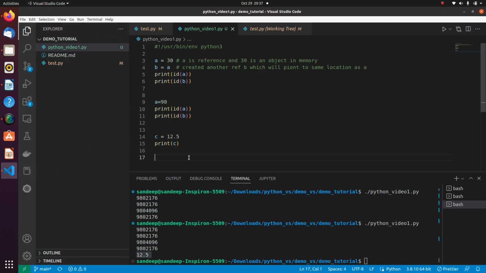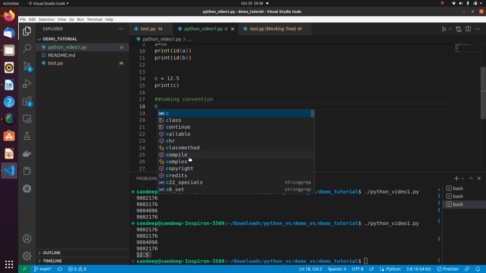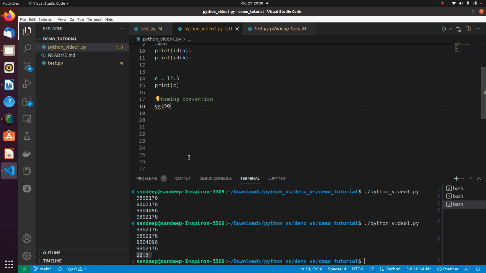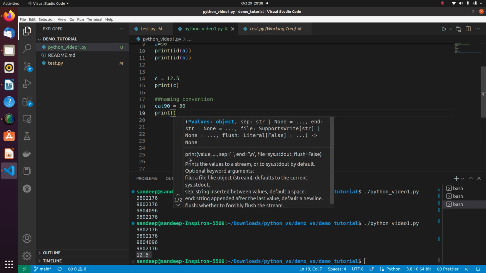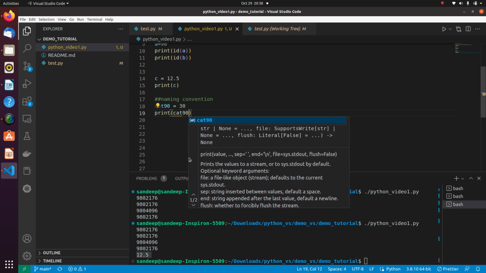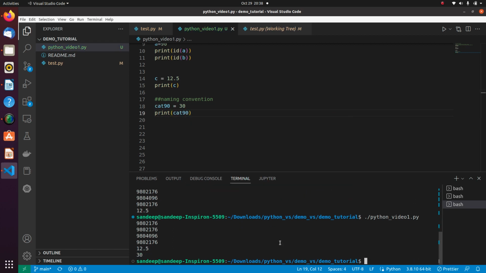So let me go back to my interpreter or Visual Studio Code, and here I need to write naming convention. Let me define a variable, and what I will do is I will just use cat, then I will just say cat90 is equal to 30, and if I print cat90, then you can see it doesn't throw any error and it prints the value 30.